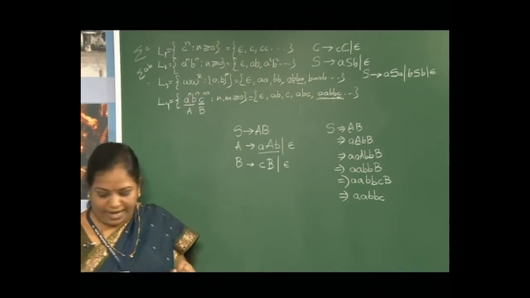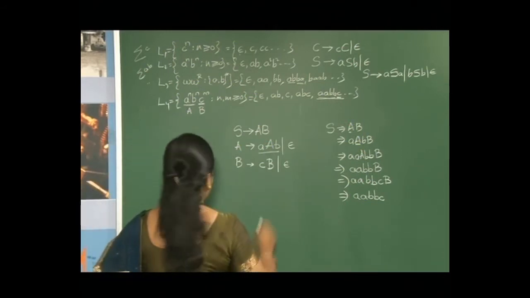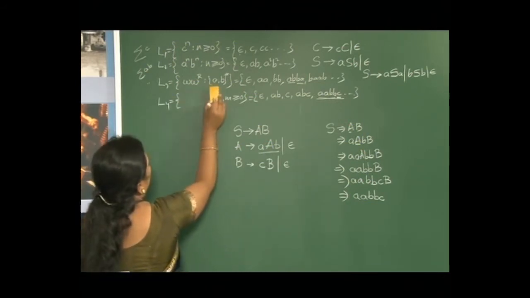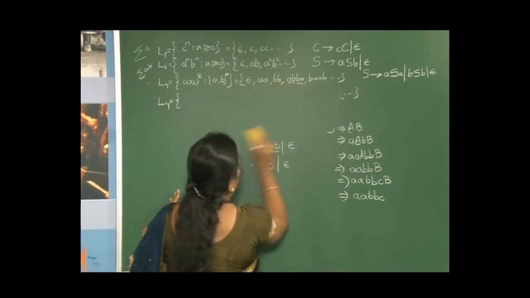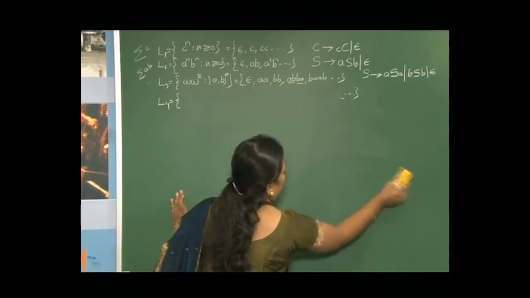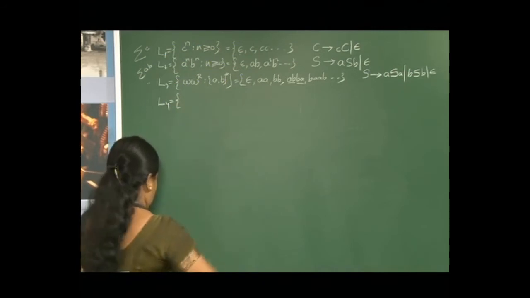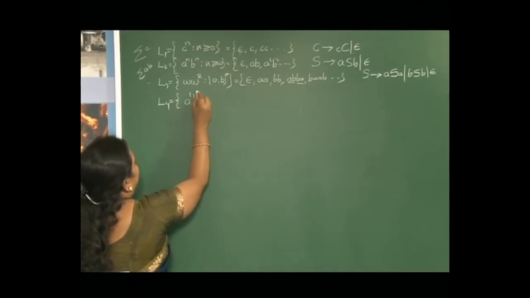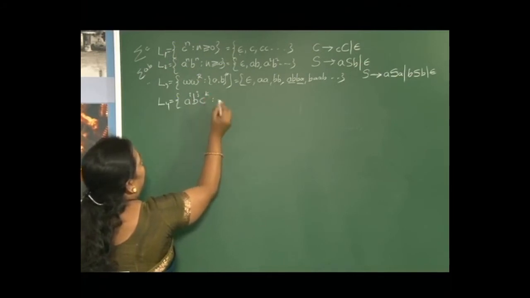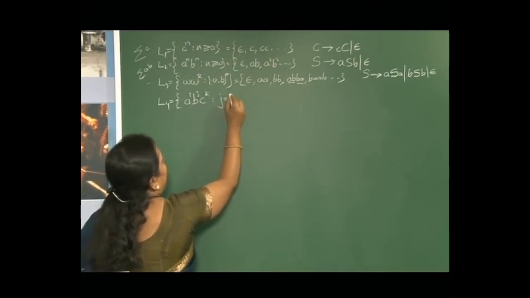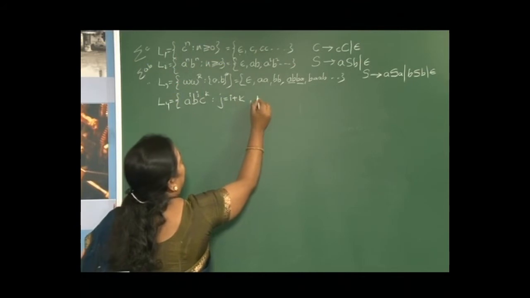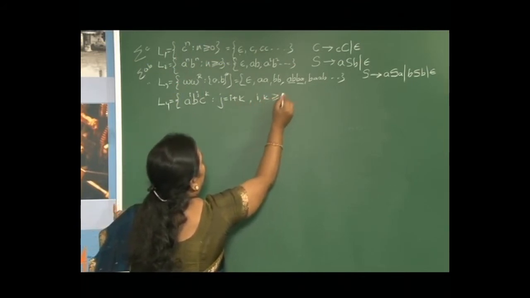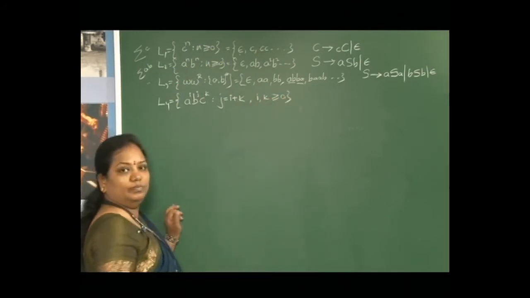We will go for one more example of concatenation: a^i b^j c^k, where j is equal to i plus k, and i and k are greater than or equal to 0.